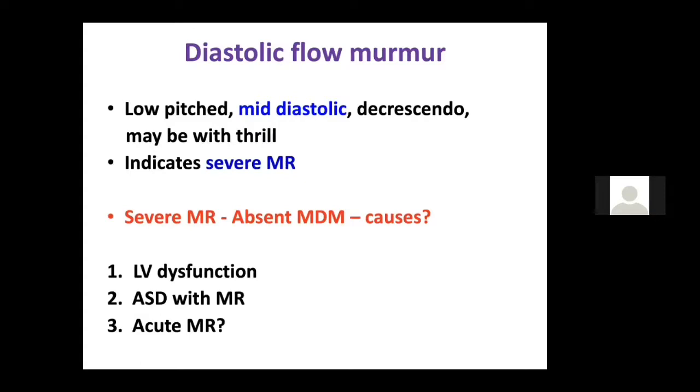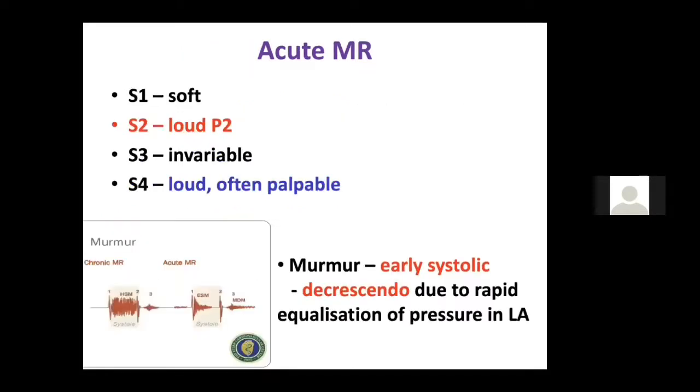As I told you, if in a patient with MR you get a mid-diastolic murmur, it indicates that it is a severe mitral regurgitation. It is a low pitched mid-diastolic murmur, and it may be associated with a thrill. It is suggestive of severe MR. But what are the causes of an absent mid-diastolic murmur in severe MR? If you have a patient with LV dysfunction, you may not be able to get a mid-diastolic murmur. ASD with MR, you won't get a mid-diastolic murmur, and in acute MR also you don't get a mid-diastolic murmur.